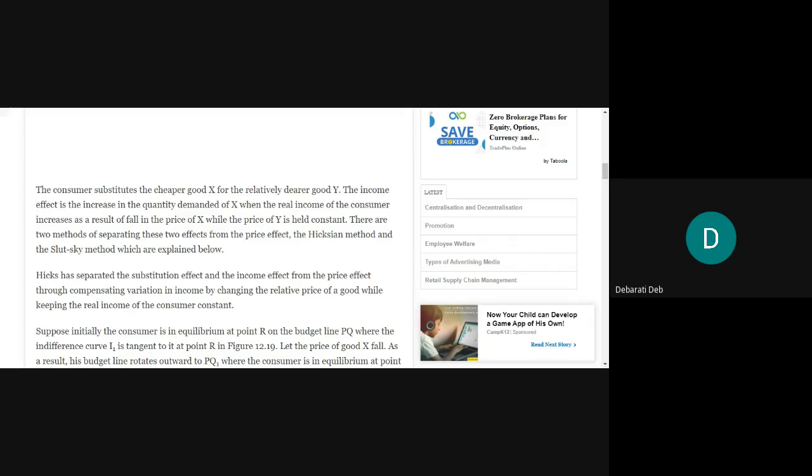One method is called the Hicksian method. It has been developed by Professor Hicks, an economist. And the other method is called the Slutsky method. Slutsky is also the name of an economist who has developed these methods of separating the two effects, that is substitution and income effect, from the overall price effect.